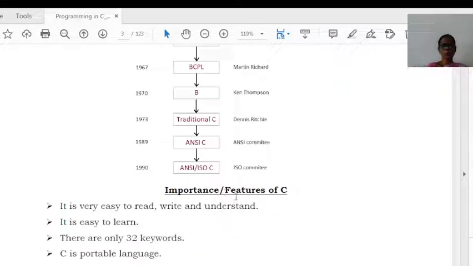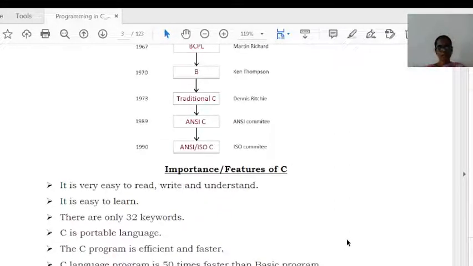We all know that C is a high-level programming language, and it's very easy to read, write, and understand. There are a total of 32 keywords available in C. C is a portable language. Portable means that a program written on one system, on one OS, can run on another OS. C programs are efficient and fast.